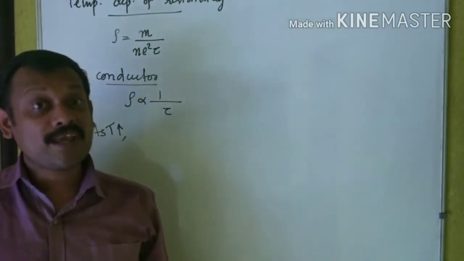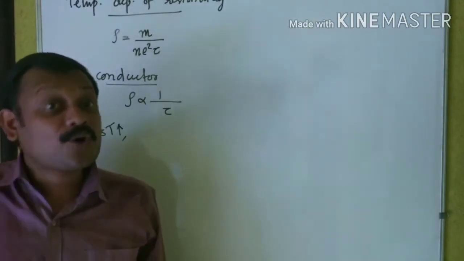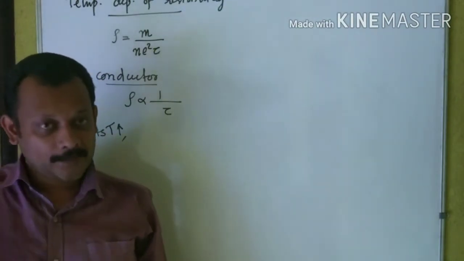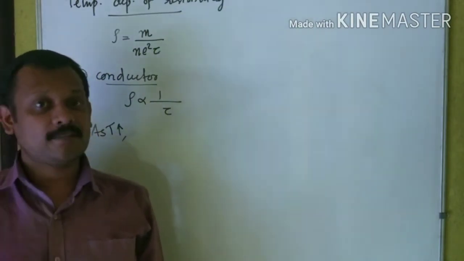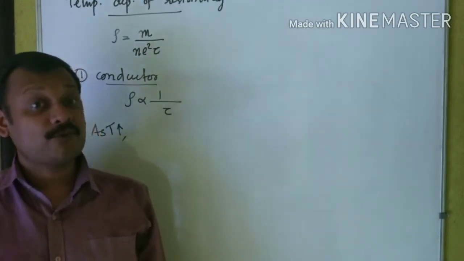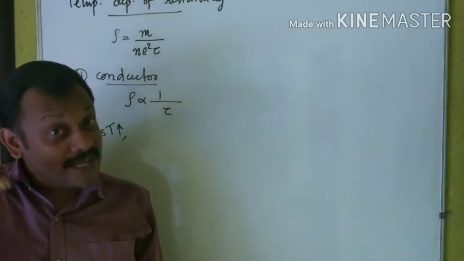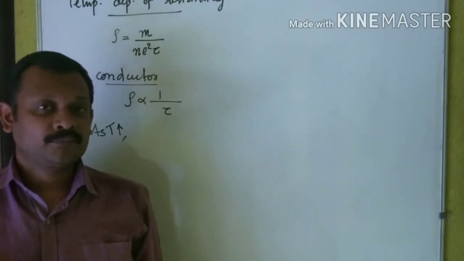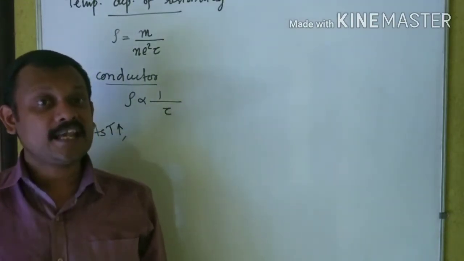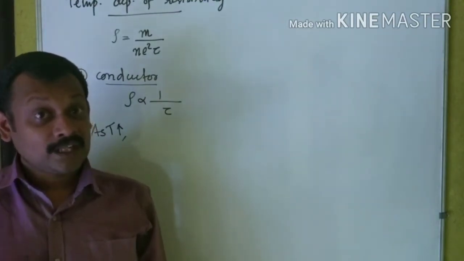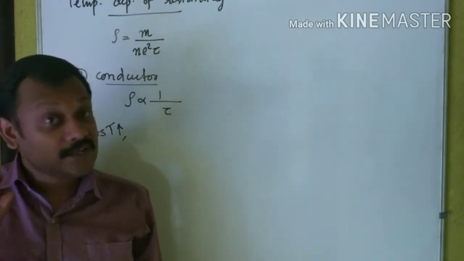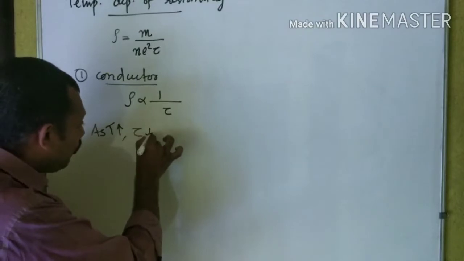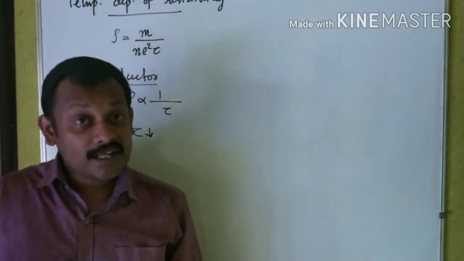When randomness increases, more and more collisions will take place, which means collision frequency increases, or the average time interval between two successive collisions decreases, which means relaxation time tau decreases. I hope it is clear to you.